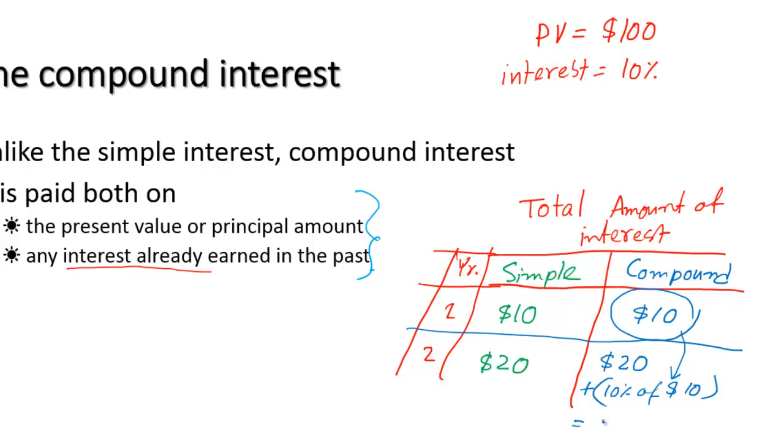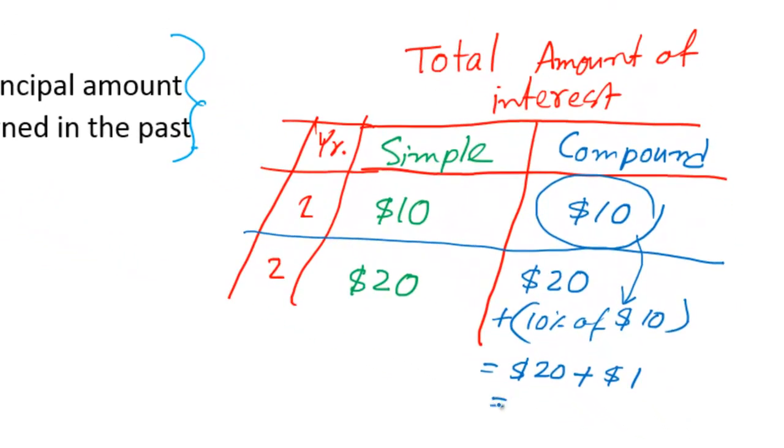Ultimately, it is $20 plus $1, therefore $21. So from this example you can see that compound interest will give you a little bit more in 2 years.